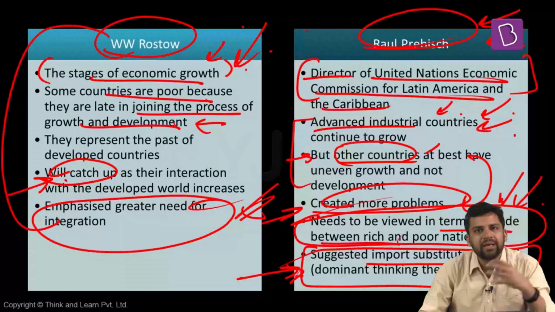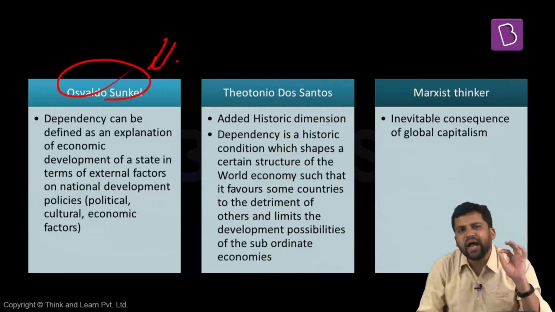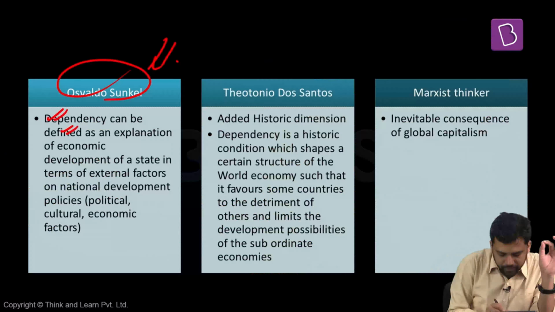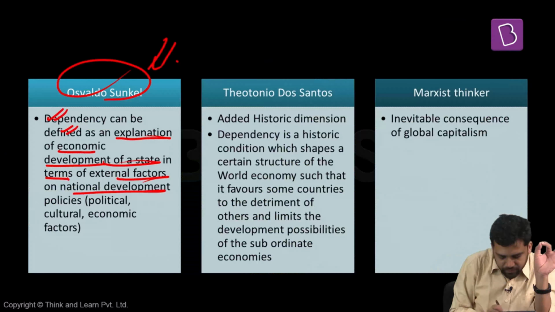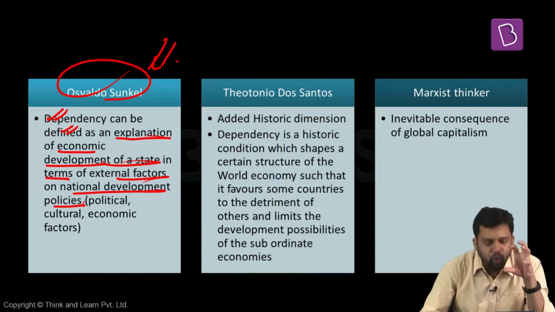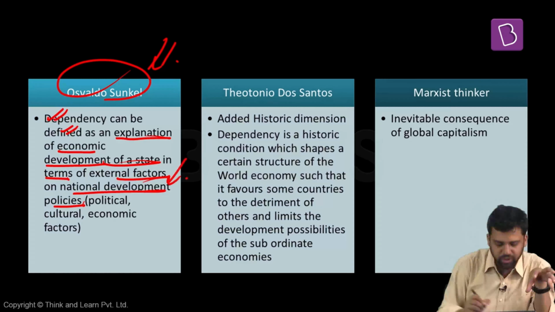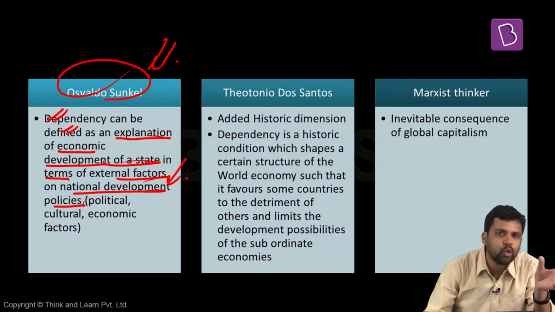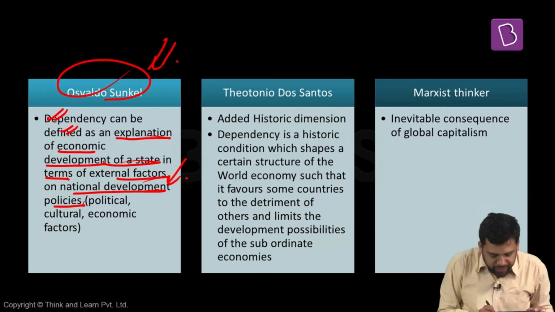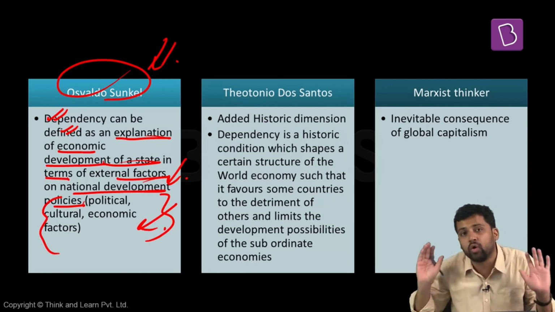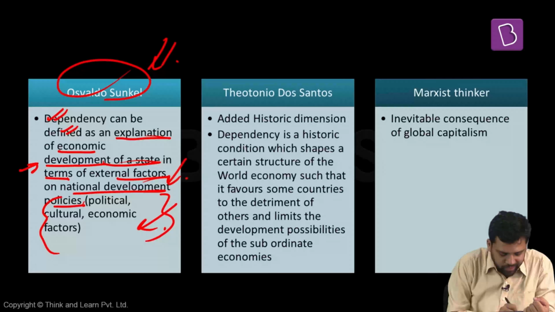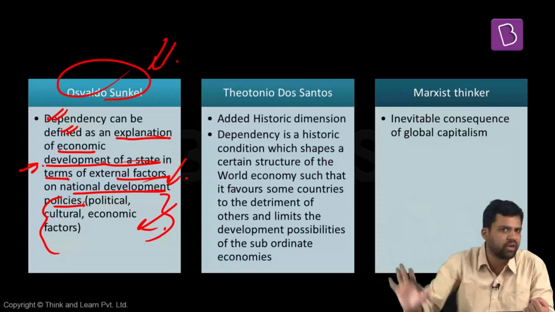Now, apart from Raul Prebisch, some other thinkers have also added some more dimensions to the dependency theory. For example, Sunkel says that dependency can be defined as an explanation of the economic development of a state in terms of external factors or national development policies. What he means to say here is that there are many external factors which are influencing the national development policies, as a result of which you are dependent. Different external factors, political, cultural, and economic, are influencing your own national policies. As a result, your economic development will be such that you are dependent on some other advanced industrial countries.